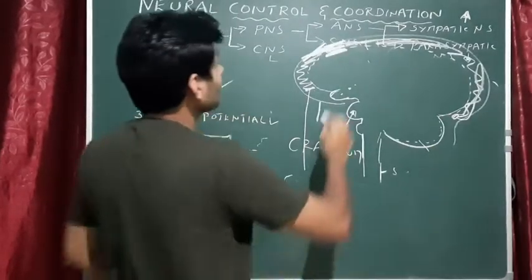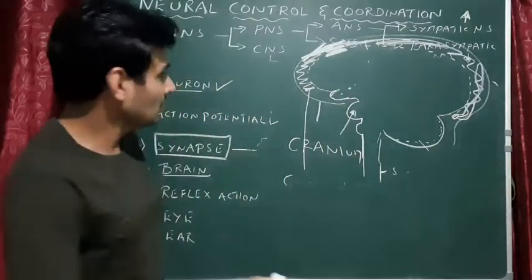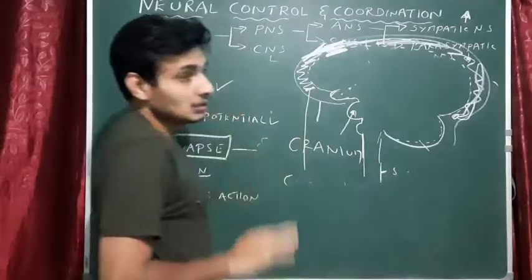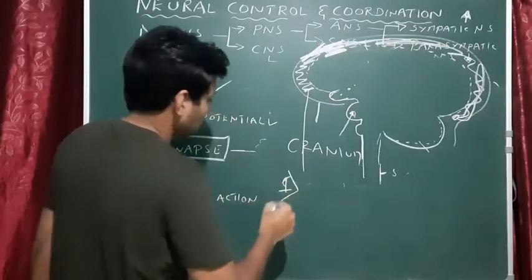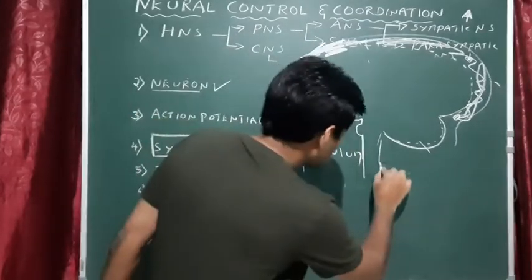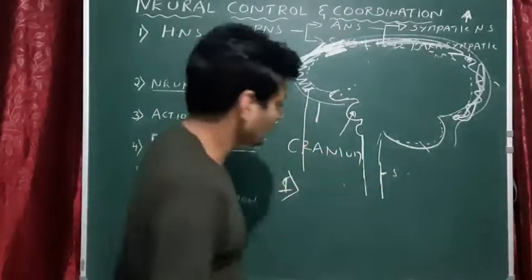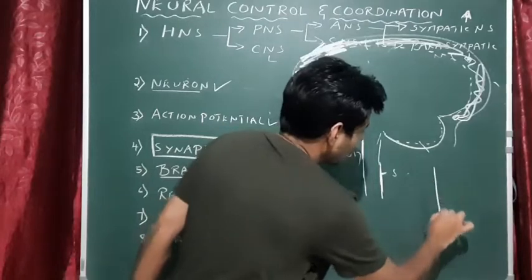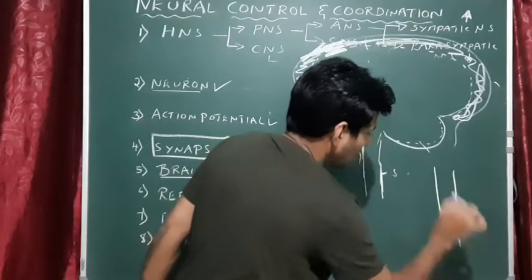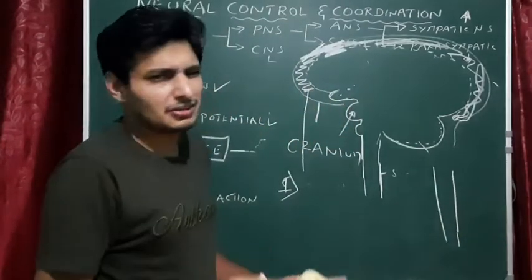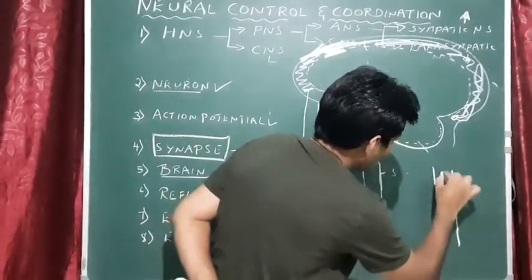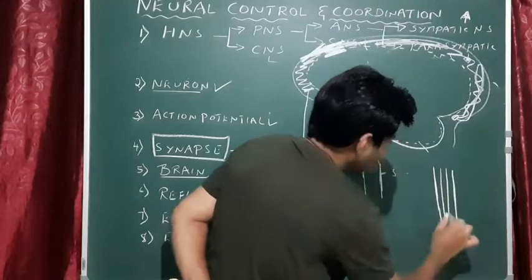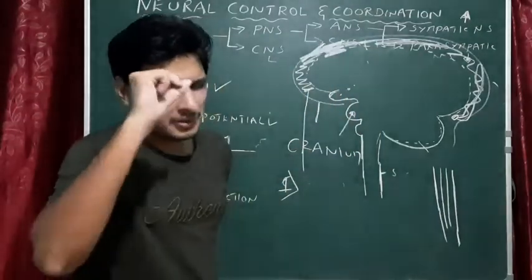Next, we will go with the brain parts. The brain, normally you see three important parts. Before that, let me just talk about the spinal cord, because I may forget. This is the spinal cord, which runs till the coccyx bone. This is the outside of the spinal cord, and in the center, it has got a canal, like a pipe, an empty space.